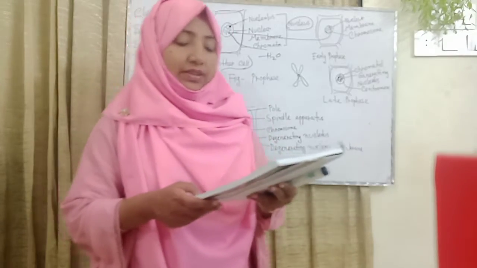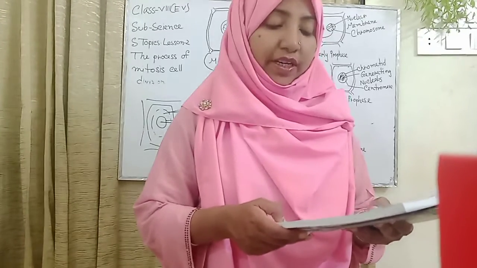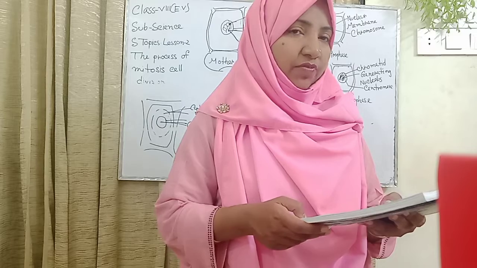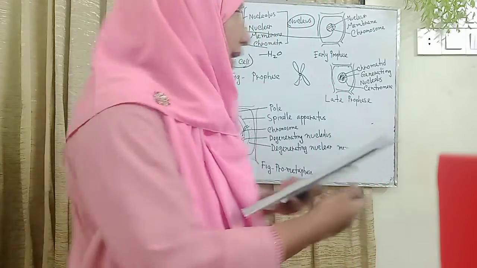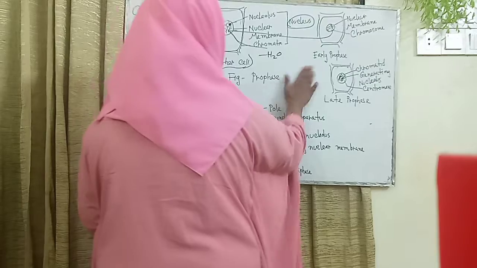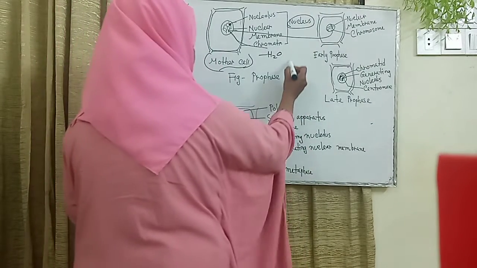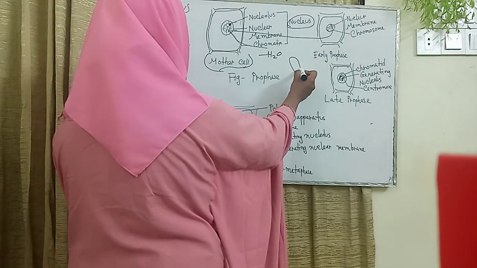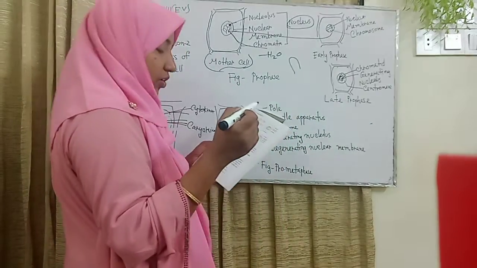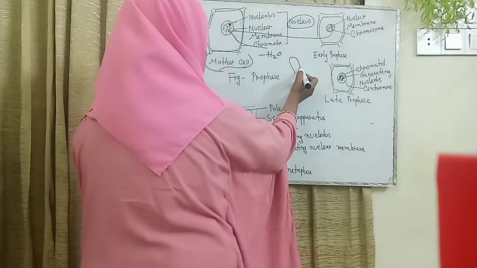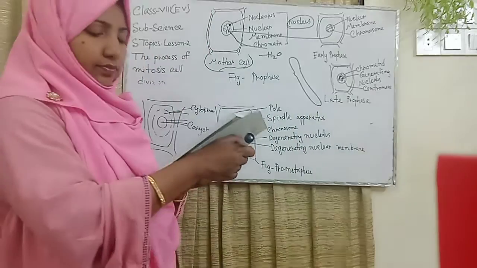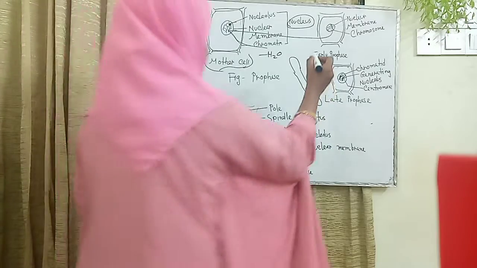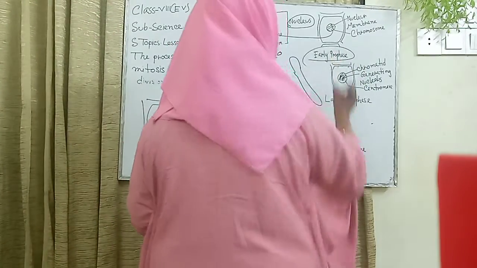Due to continuous dehydration, nuclear chromatin condenses to form a visible thread-like structure known as a chromosome. Now I draw this structure again: it is thin and condenses to form a visible thread-like structure. This structure is the chromosome. Another topic is the early prophase.